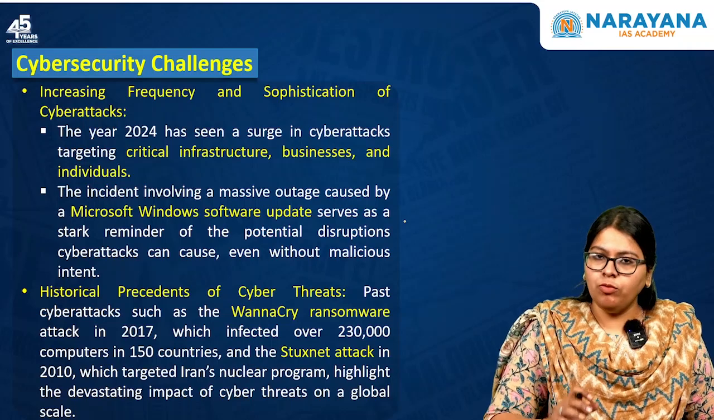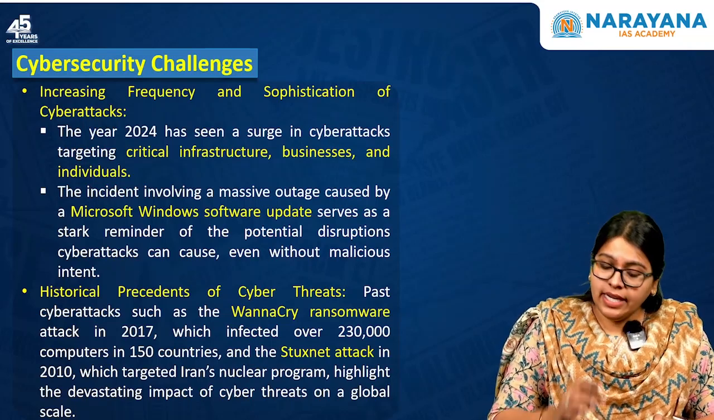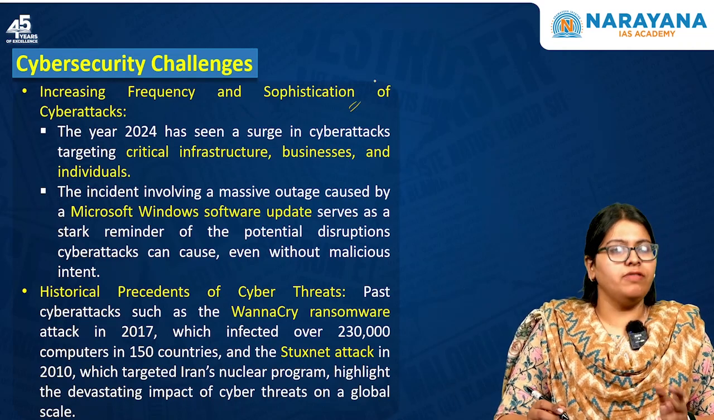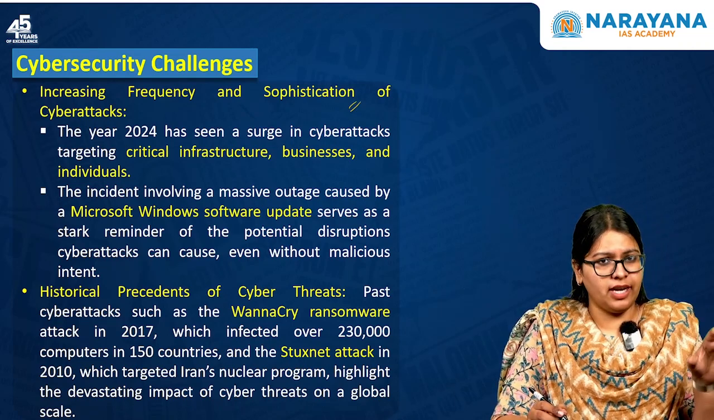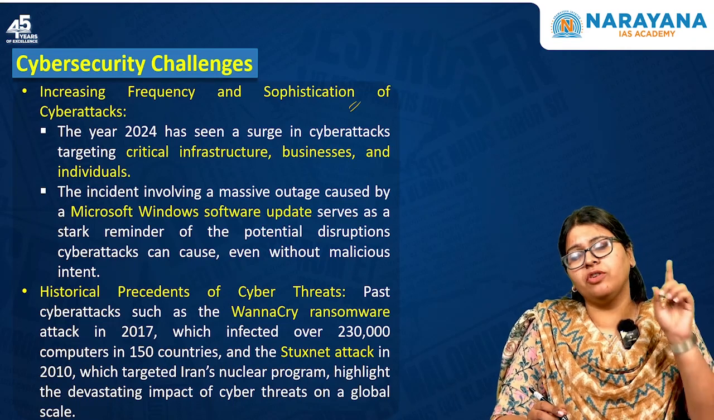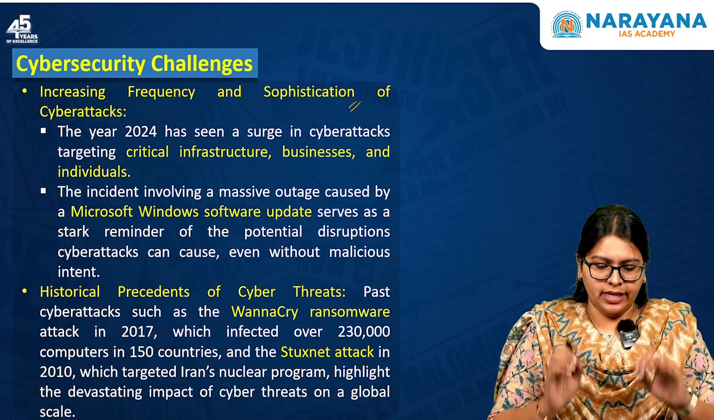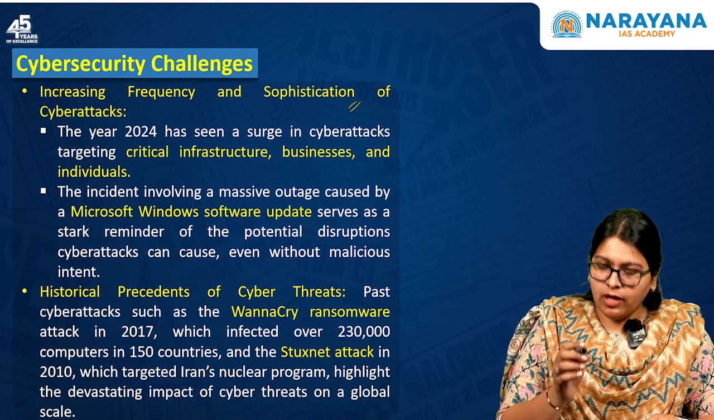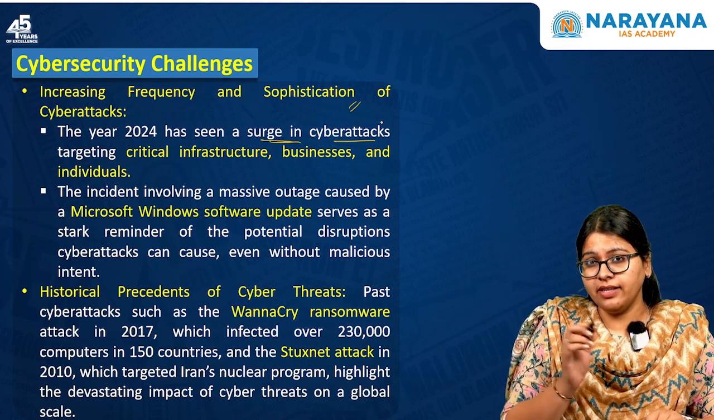Okay. Now moving on, let us look at the cybersecurity challenges. There has been an increasing frequency and sophistication of cyber attacks. So not only is the disinformation or the deepfake sophisticated, the cyber attacks and the nature of crimes taking place through cyber means are also increasing. The year 2024 has seen a surge in cyber attacks targeting critical infrastructure.